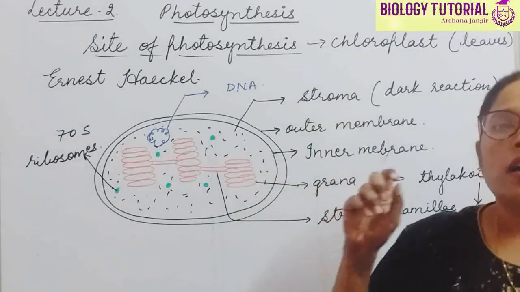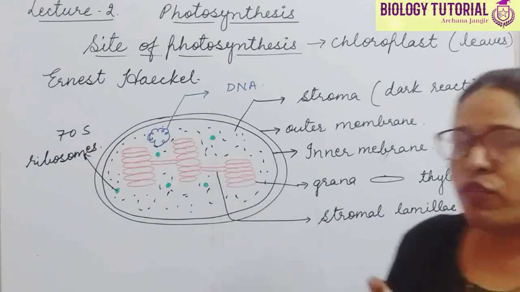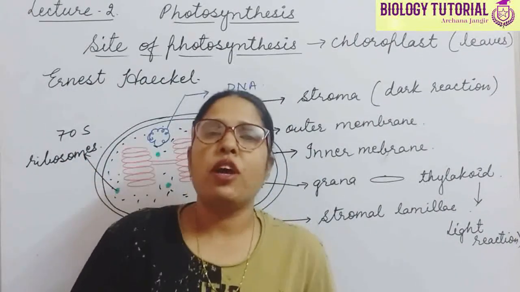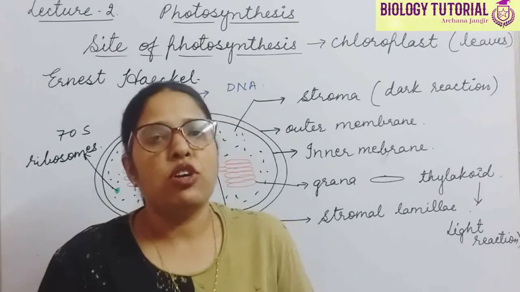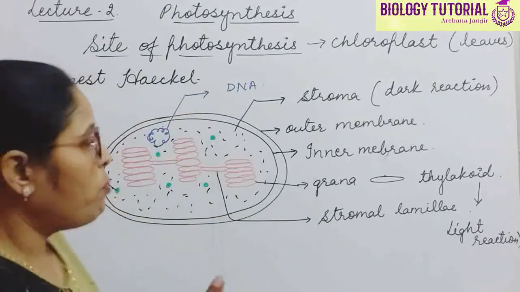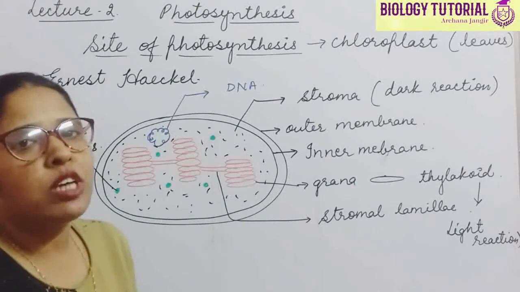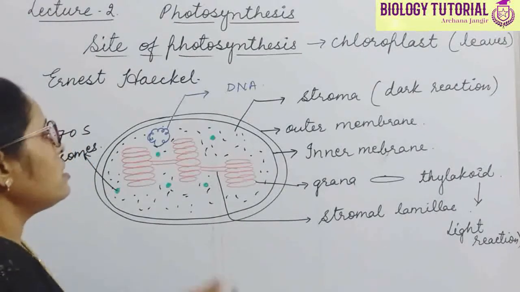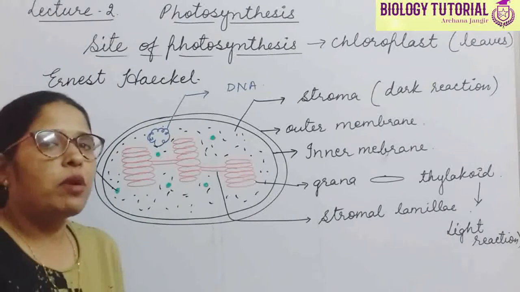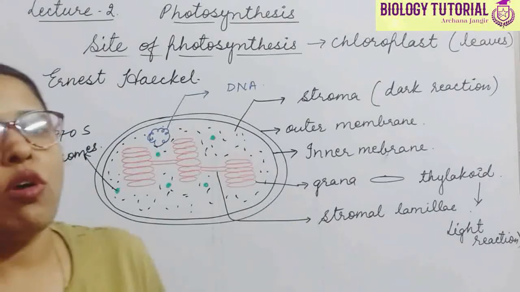In the stroma, the enzymes are present which are responsible for the dark reaction of photosynthesis. What takes place in the dark reaction? In the dark reaction, the reduction of carbon dioxide takes place and carbohydrate is formed, in the form of glucose. The food is synthesized. So this is the important structure of chloroplast. 70S type of ribosomes are there, and this stroma also has its own DNA and RNA, the genetic material, so that it can replicate. Clear? So this is all about the structure of chloroplast.